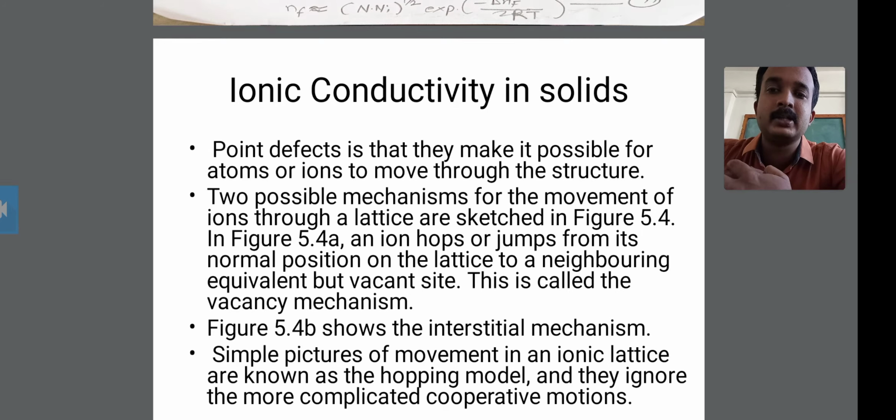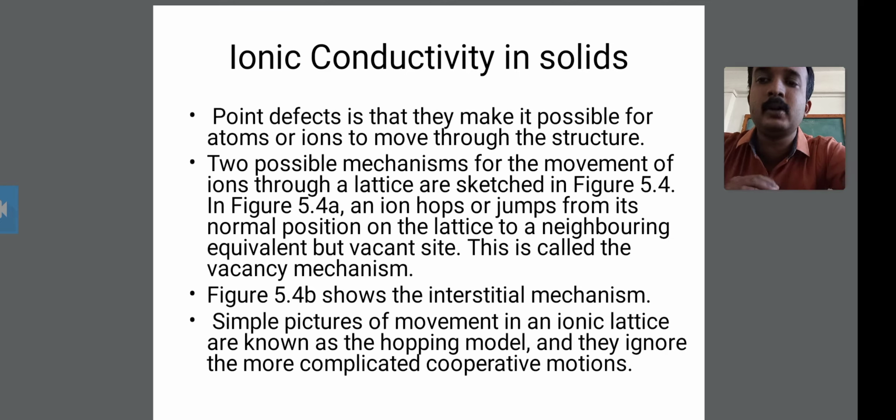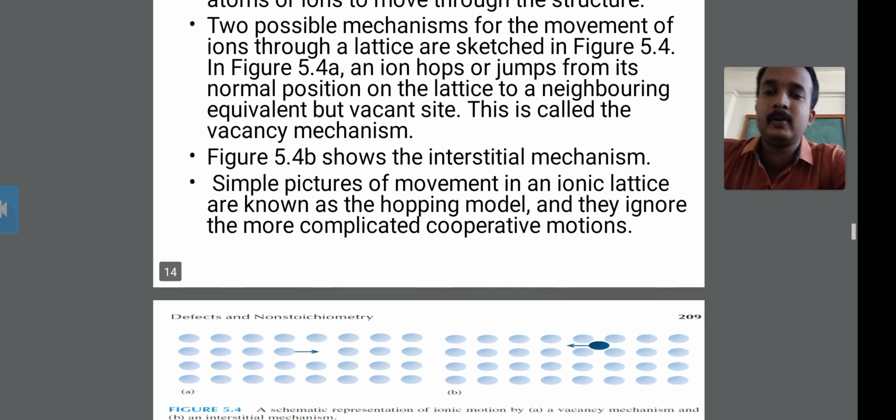The second point is about the two possible mechanisms for the movement of ions through the lattice, sketched in figure 5.4. Look at this figure.